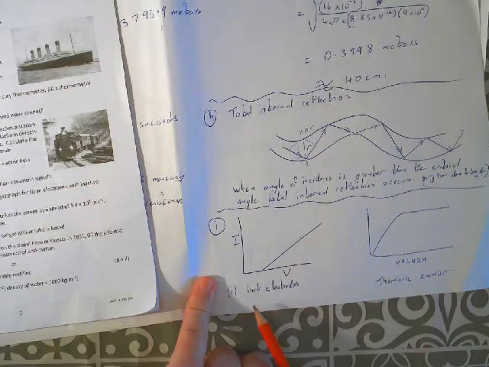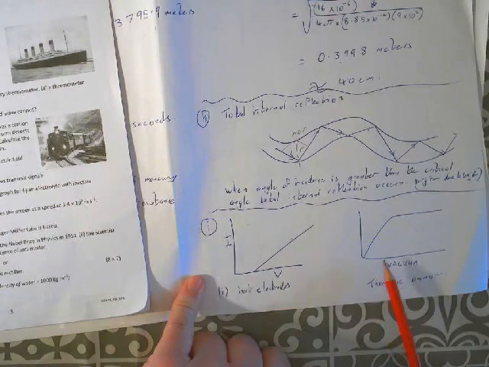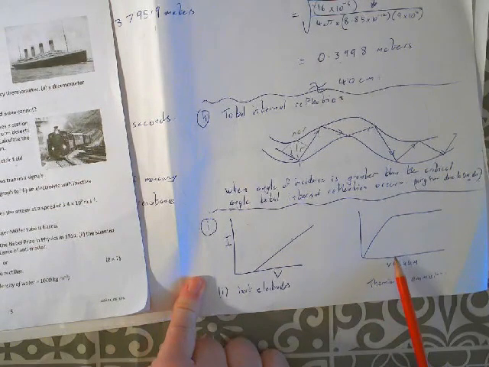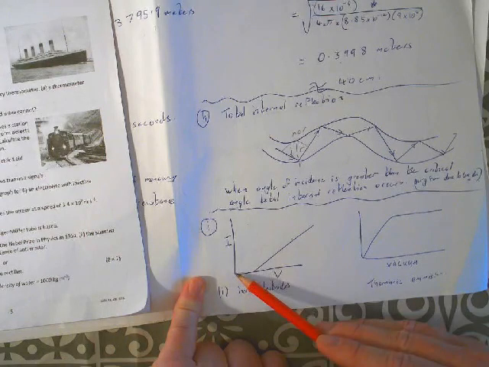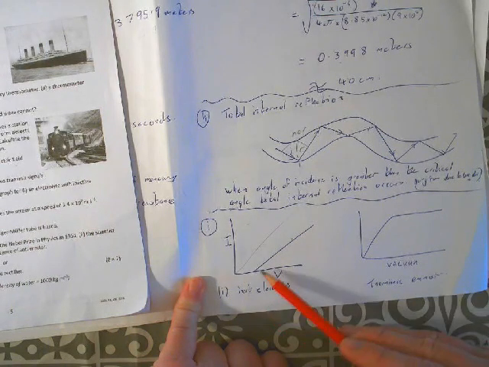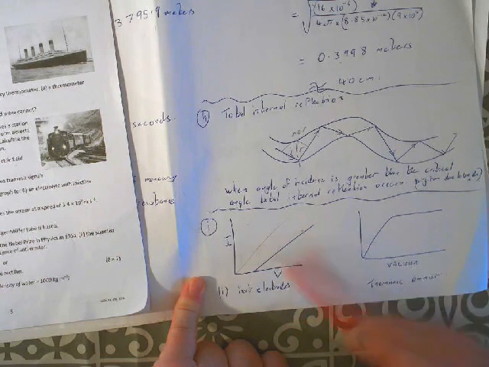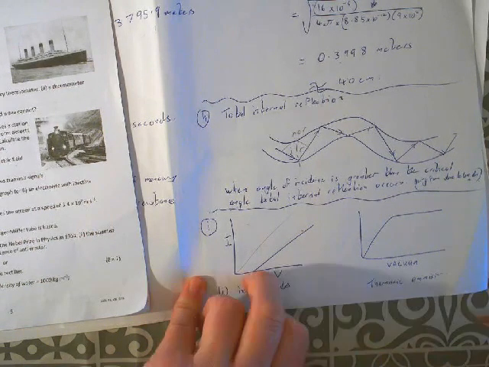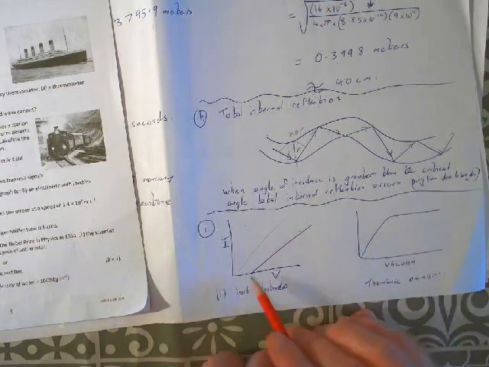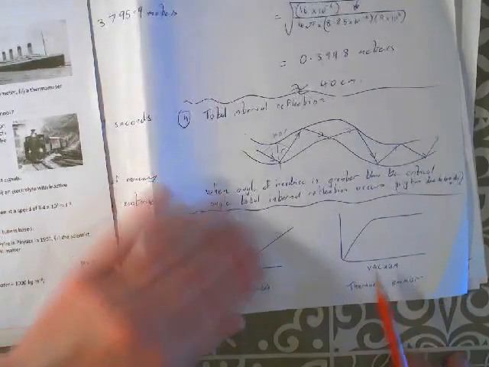Okay, part I, sketch the IV current against voltage graph for an electric light with inactive electrodes and a vacuum. Okay, so again, this is where we're hitting on the second part. It's stuff we haven't really talked about yet, but let's look at the first one. So inert electrodes. If they were active electrodes, you get a straight up IV, but because they're inert, they need a little bit of juice to get moving. So the current increases after you pass a certain amount of voltage, once you get the chemicals kind of moving in the electrolysis.